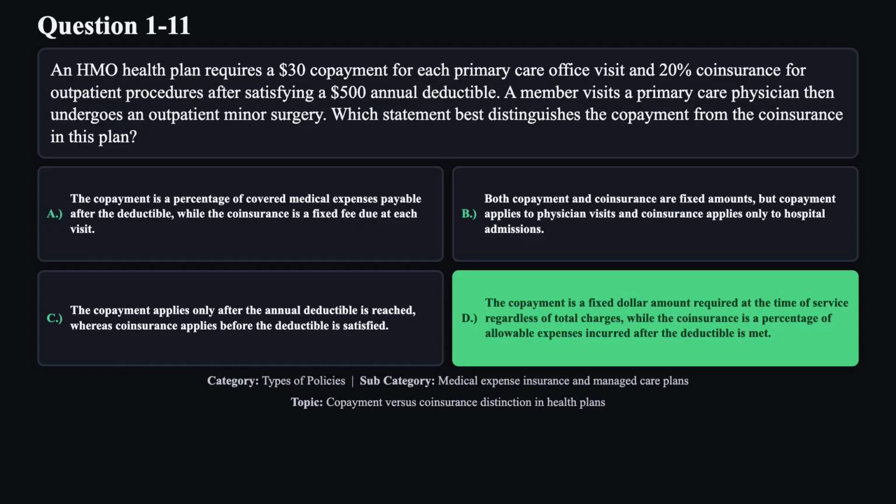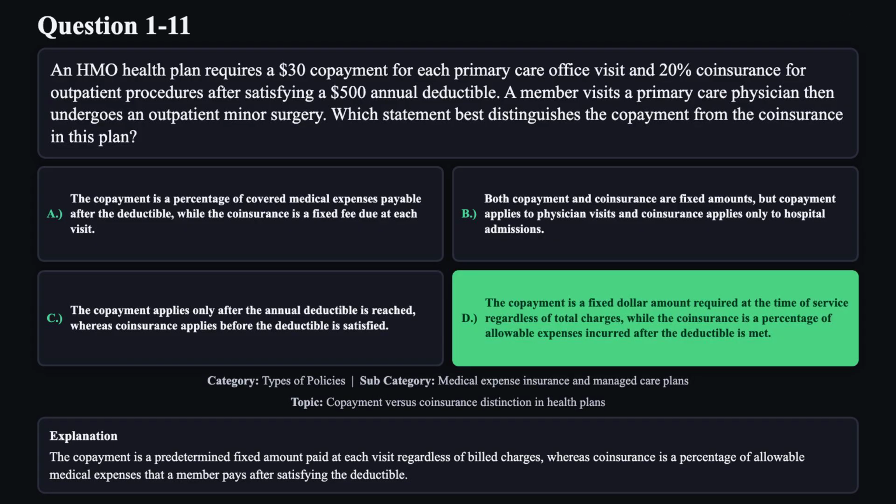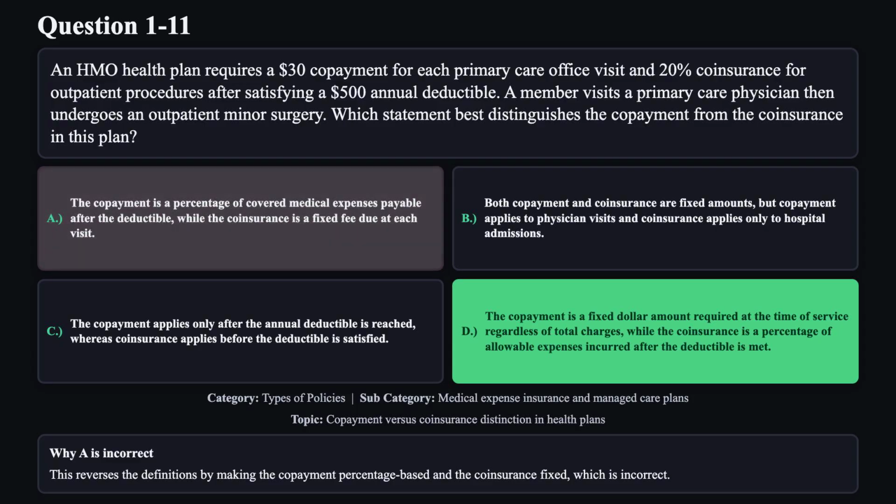The correct answer is D. The copayment is a predetermined fixed amount paid at each visit regardless of billed charges, whereas coinsurance is a percentage of allowable medical expenses that a member pays after satisfying the deductible. Reason A is not correct. This reverses the definitions by making the copayment percentage based and the coinsurance fixed, which is incorrect.